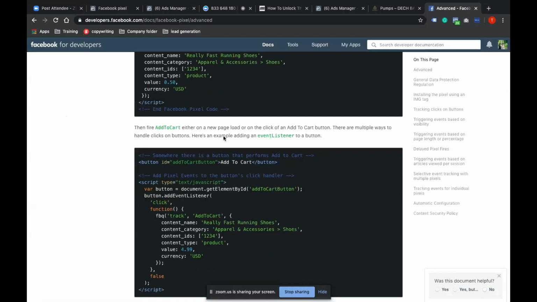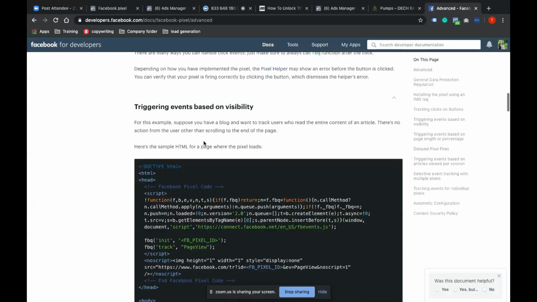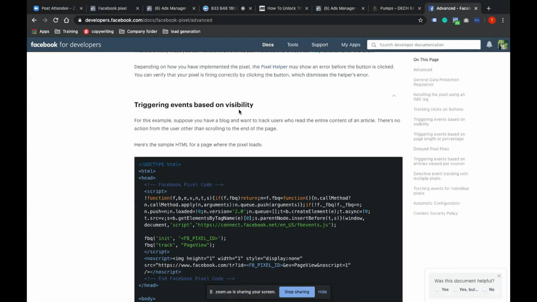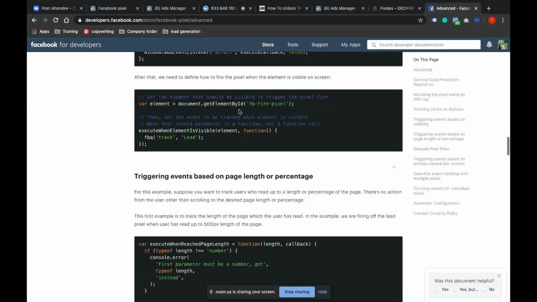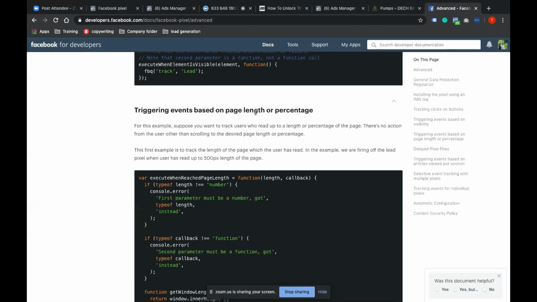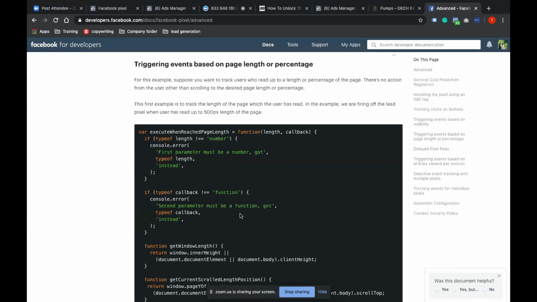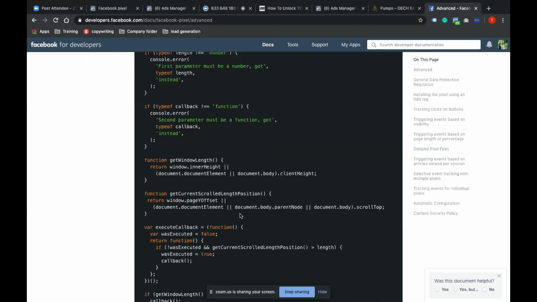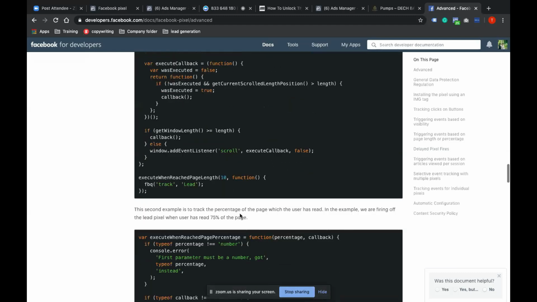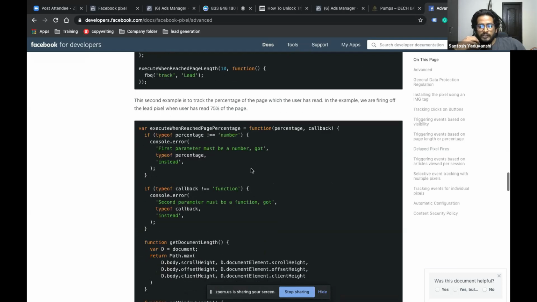So see, triggering event based on visibility. These are the codes already given. The URL is also very simple: developers.facebook.com/docs/facebook-pixel/advanced. So triggering event based on page length or percentage, where you can trigger an event if they have read about 25%, or these kinds of audiences. Okay, 25% of scroll, Tarun, 50% of scroll.